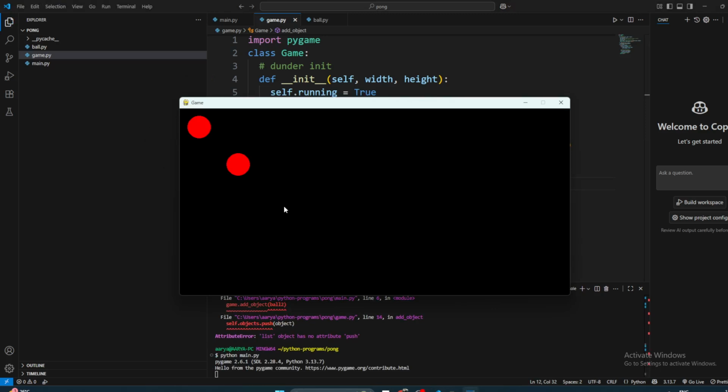Okay. So now if we try to run it, it should work. Oh, and we can see two balls. Yeah, but it's a black screen. It's okay. Just leave it for now. We don't care about this.